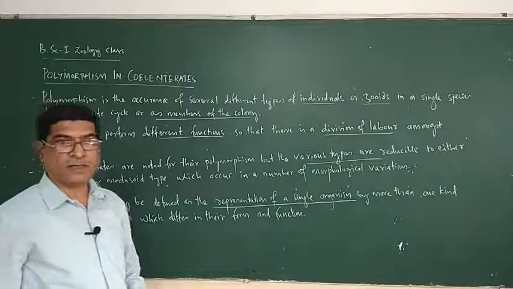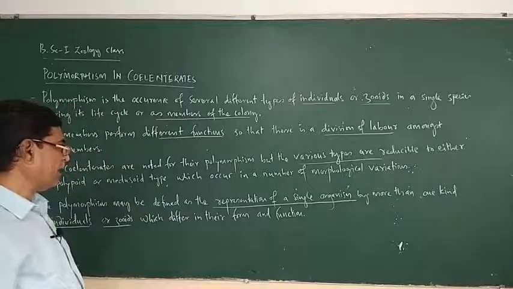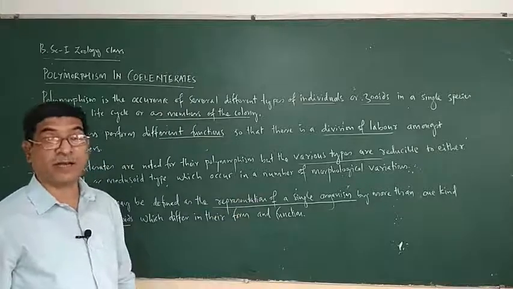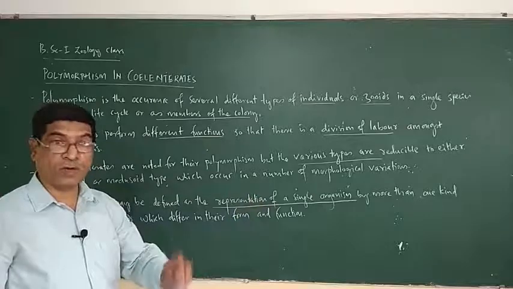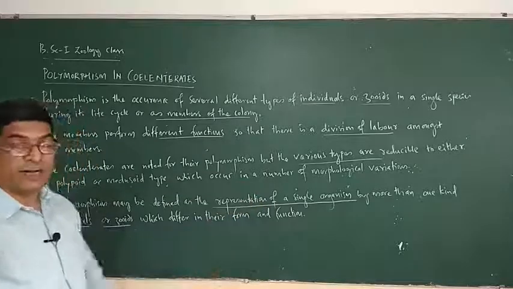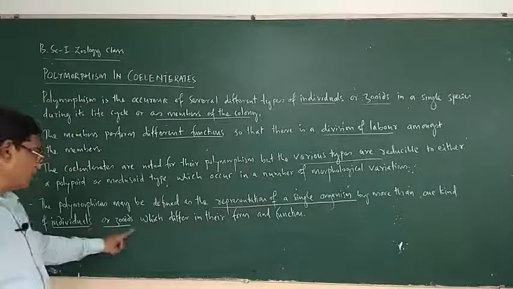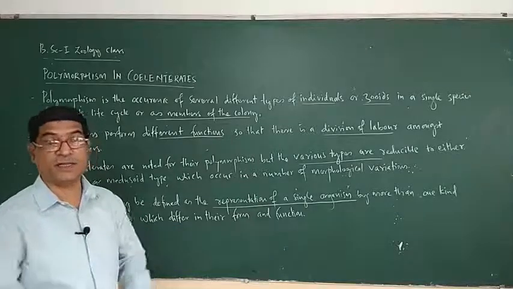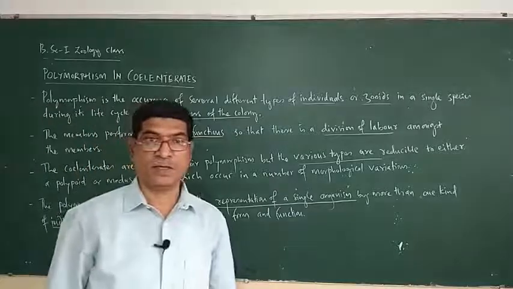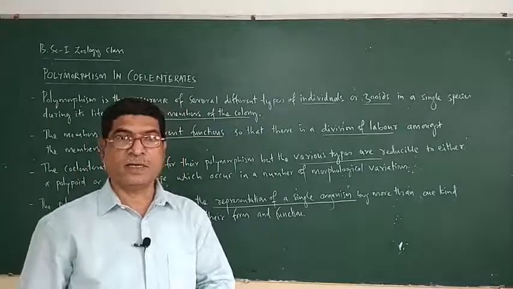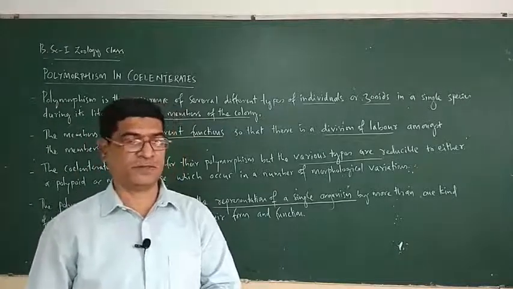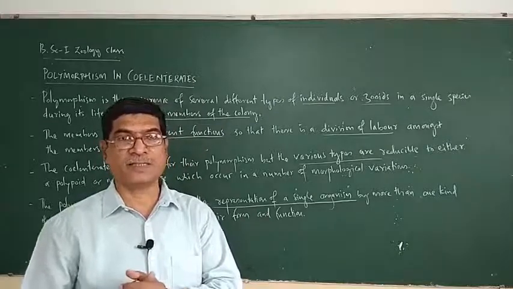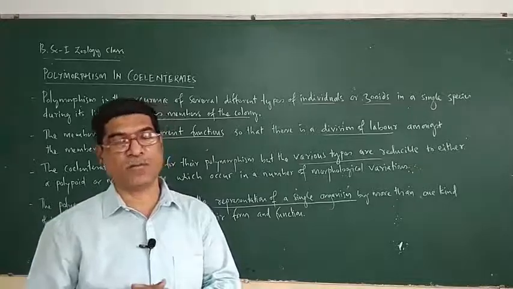They look different and their functions are also different. Such individuals occur in the life cycle of coelenterates. This is known as polymorphism.